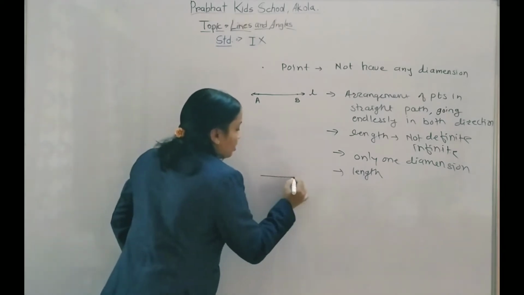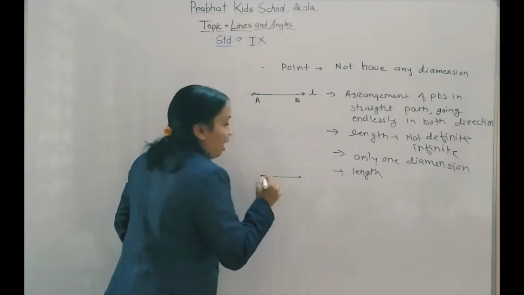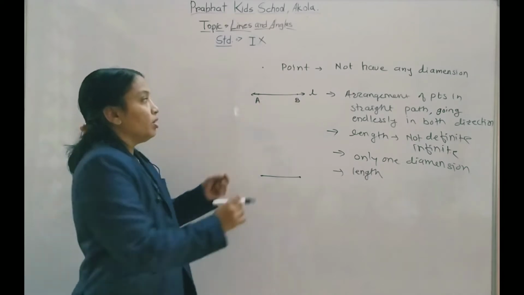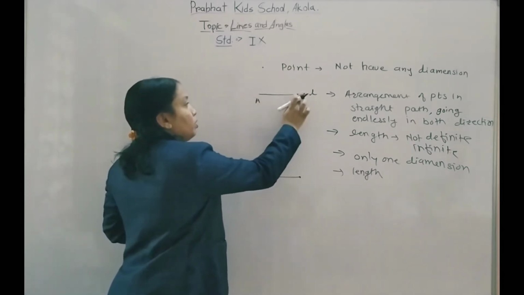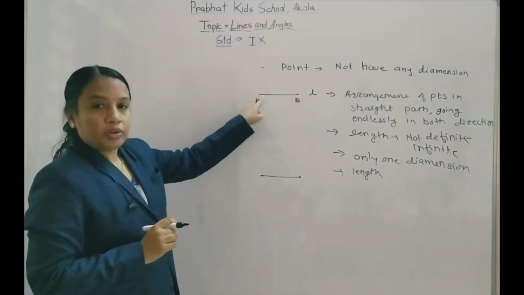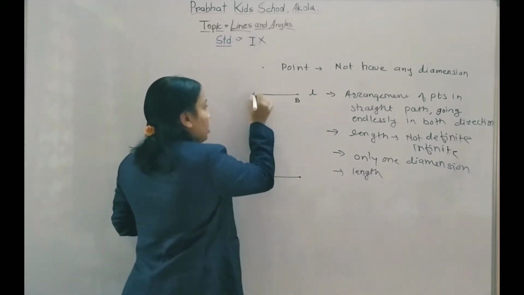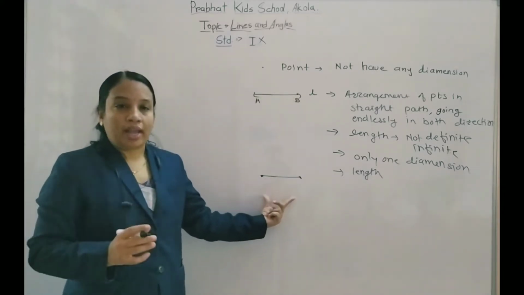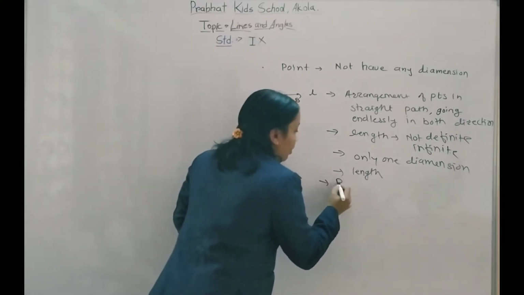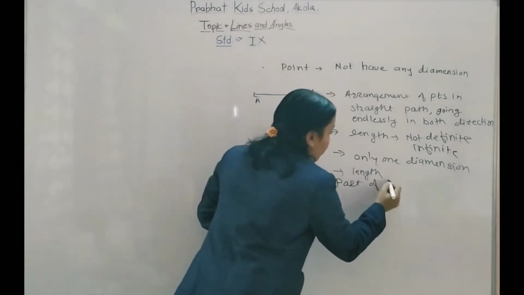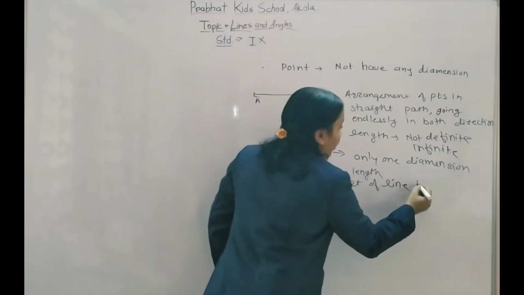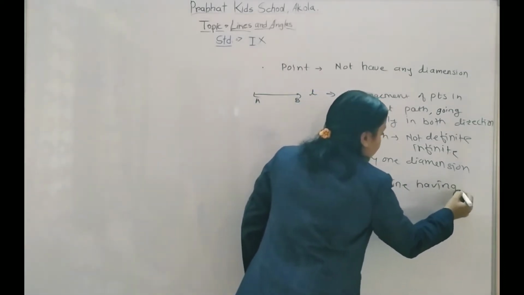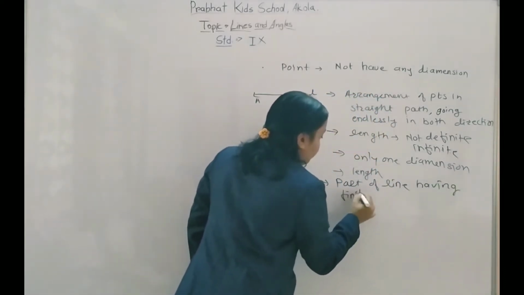Now this is the line segment. If you cut from this to this, then it will be converted into a line segment. What is a line segment? It is the part of a line having finite length.